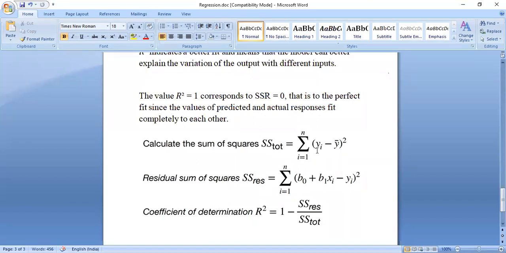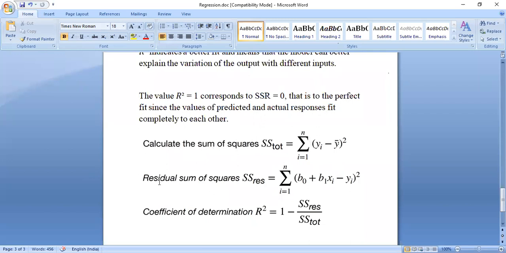In one row, what is the output, minus y bar. Y bar means what? A mean of the output. So you are finding a variance. Particular output subtracting with the mean of the output. Mean means average. Average of the output. Subtract, and then find the square and then add it. So this is nothing but calculating the sum of squares.